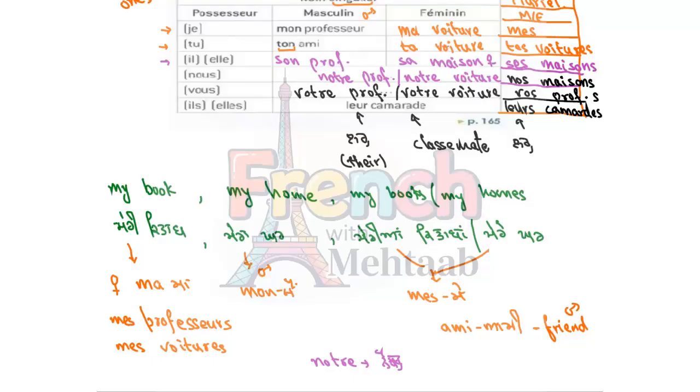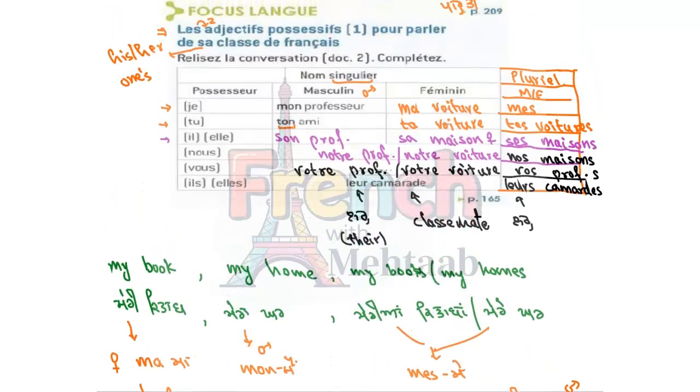Mon, ma, mes, ton, ta, tes, son, sa, ses, notre, nos, votre, vos, leur. Leur means their. In plural, it ends with S, but we don't pronounce that S. Okay, I hope mon, ma, mes are clear. But if there is any problem, do let me know. We will repeat it again, and we will do a little test for it. I think things will be more clear for you then.